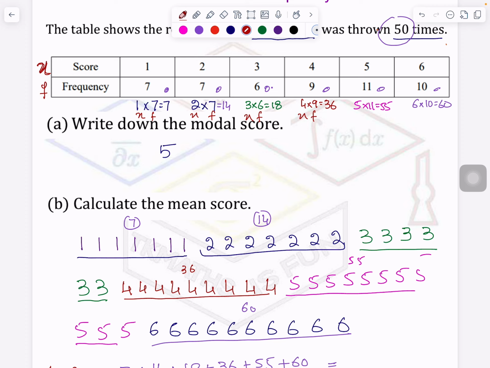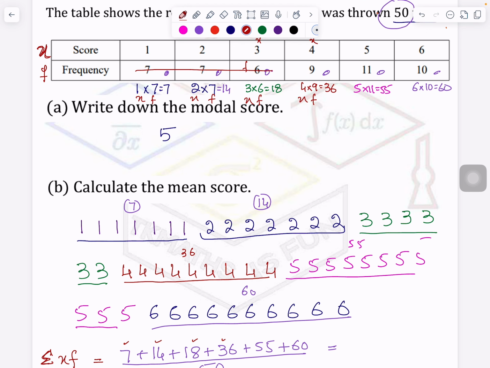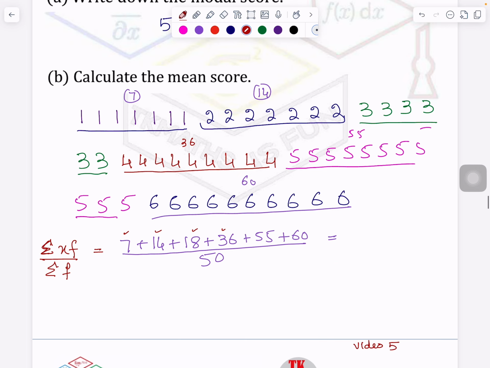All this first line is my x, and these are my frequency. So I will say sum of x multiplied by f. So all the x multiplied by f I have written here, and then I have added up, divided by sigma f. Sigma means sum, this is a Greek letter, and f is the frequency. So I have added up all the frequency here, right? So the formula is written like this, and then you show it.